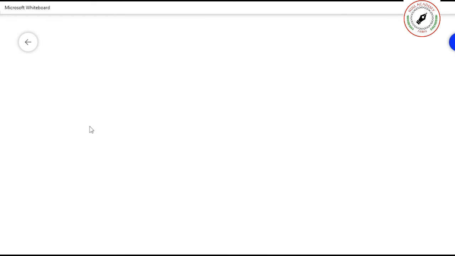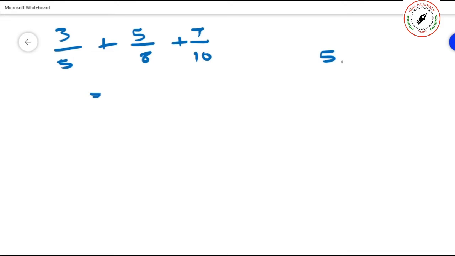You tell me the numbers. 3 by 5 plus 5 by 8 plus 7 by 10. Now we have to find the common denominator first. So what is the common denominator? 5, comma, 8, comma, 10.